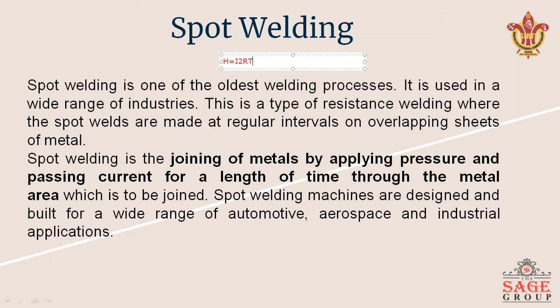Where H is the heat generated in joules, I is the electric current, RMS in ampere, R is the resistance in ohms, and T is the time interval of current flow in seconds. Basically, this is the principle on which resistance welding works.